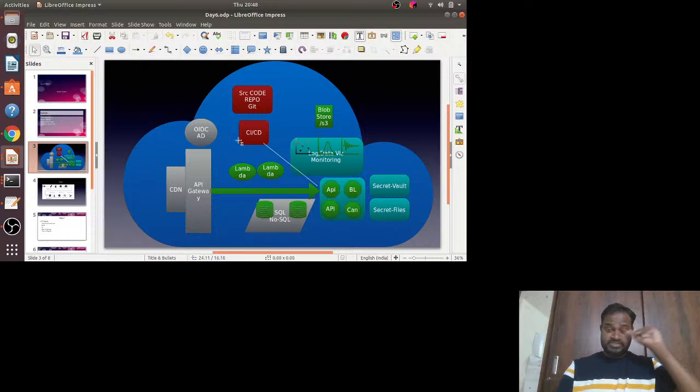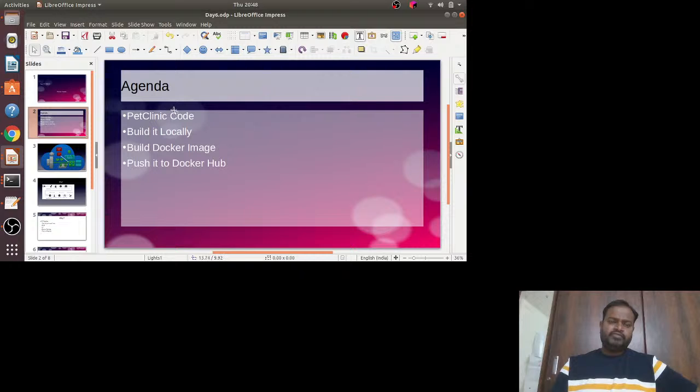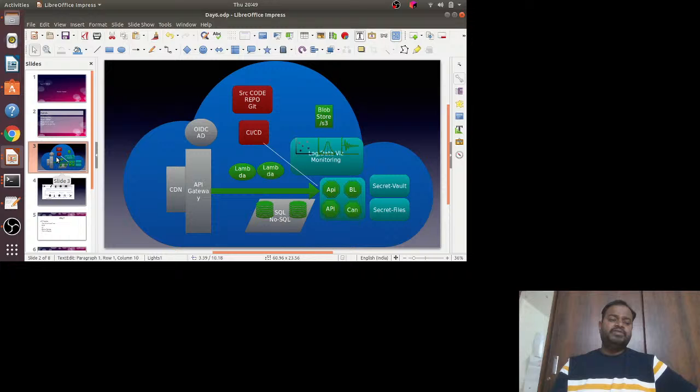I mean, this is the question you all have. If you see this big picture that we have been following for a few days, here the API and BL part is what we wanted to cover. We wanted to cover it for the school project, but this weekend I'll try to build some sample code for that and put it. For the time being, I'm taking some ready-made code, which is the Spring Boot PetClinic reference code or API code. So with that we are going to do it.